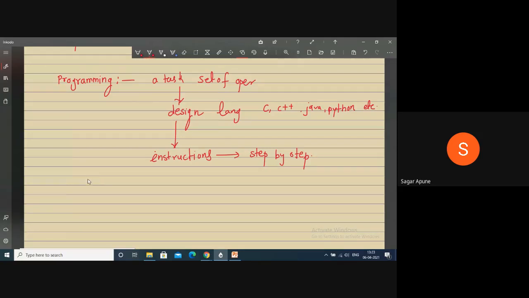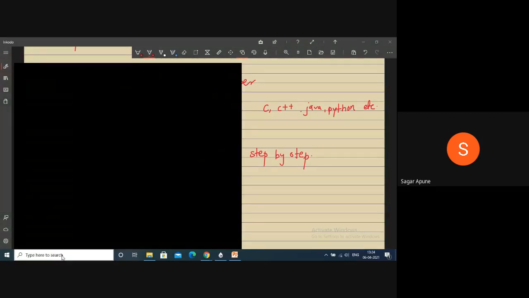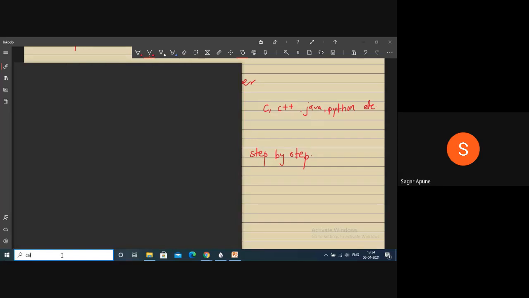Suppose I want to add two numbers, 10 plus 20. I want to add two numbers, 10 plus 20. What is the result? The result is 30. When I open the calculator from the computer, right? Calculator.